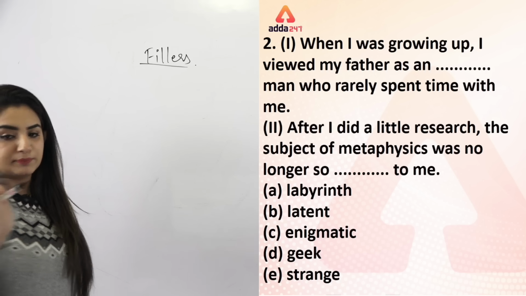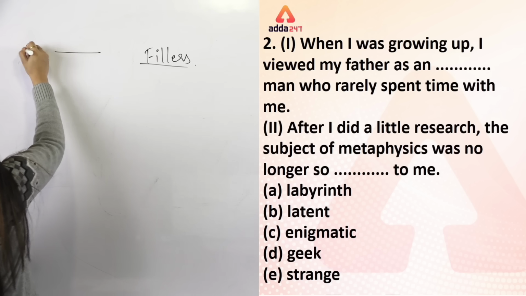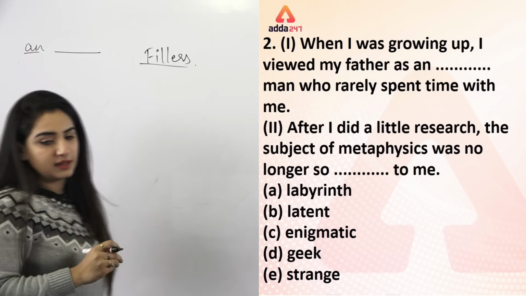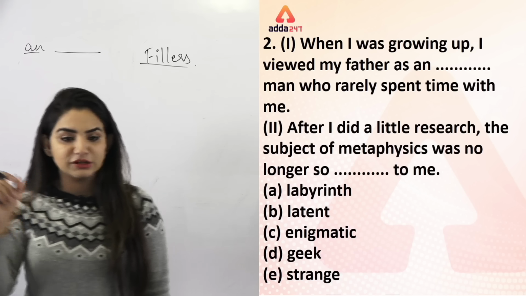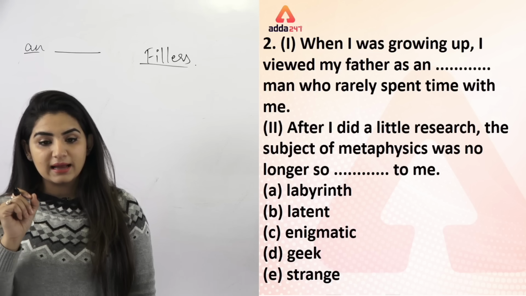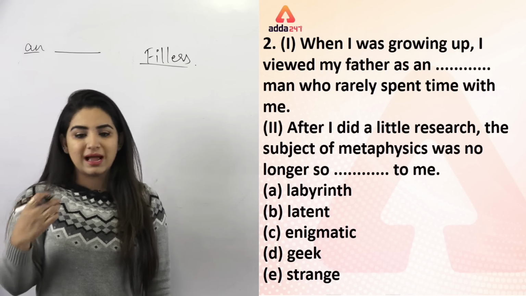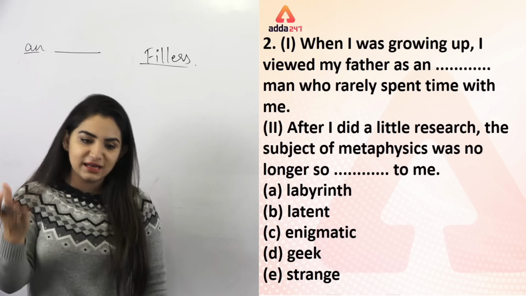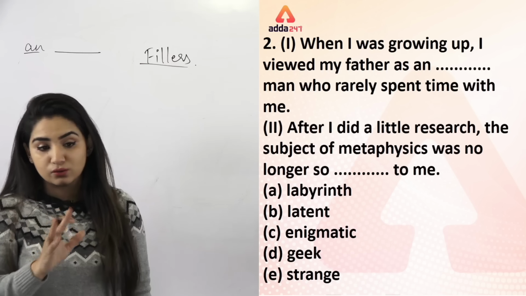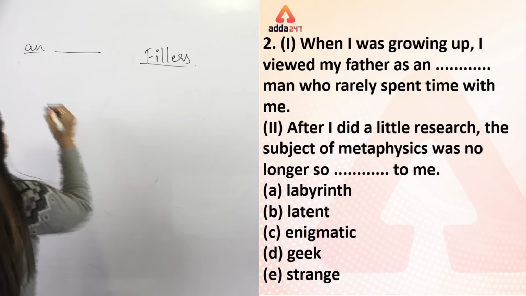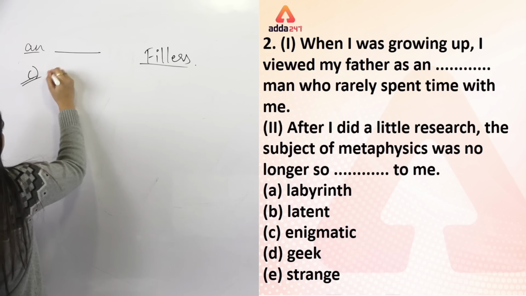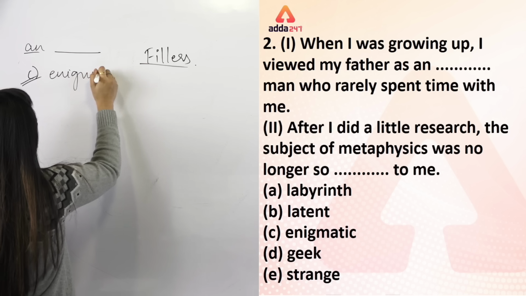When I was growing up, so as you can see what is given before the blank, we have an given before the blank, and when you have an dash man, so what do? An labyrinth हो सकता है? No. An latent हो सकता है? No. An enigmatic हो सकता है? Of course. An geek? No. An strange? No. So the answer is absolutely correct, that is enigmatic, right? हमारा answer तो enigmatic ही होगा भाई.